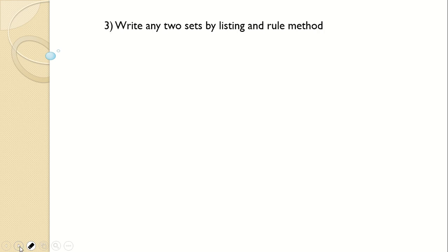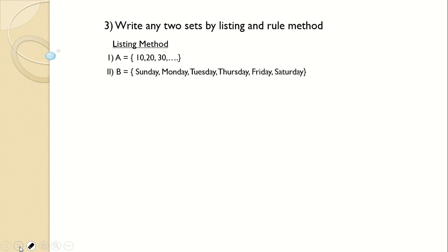Now we will write any two sets by listing and rule method. Means the same set we have to write in both forms, listing form and rule form. For listing method I have given 2 examples. First, A is 10, 20, 30. These are basically multiples of 10. And B is Sunday, Monday, Tuesday, Thursday, Friday.